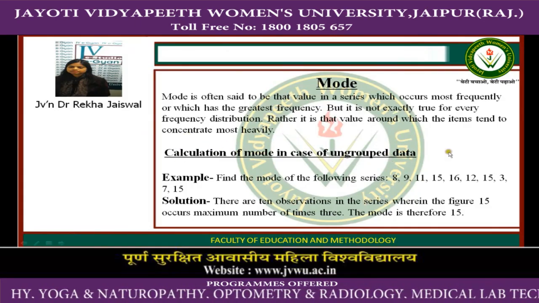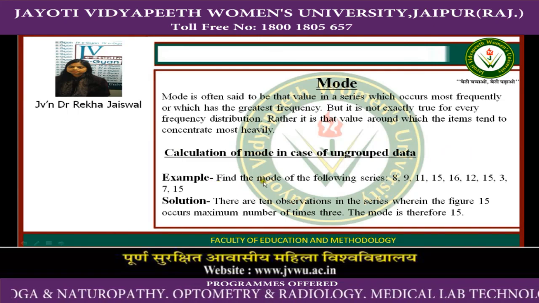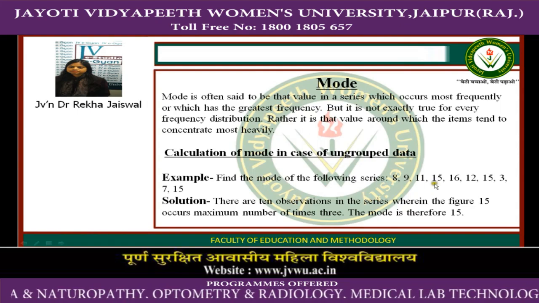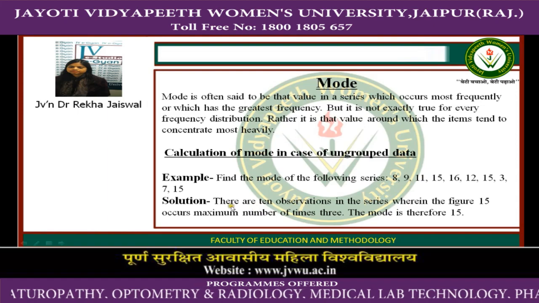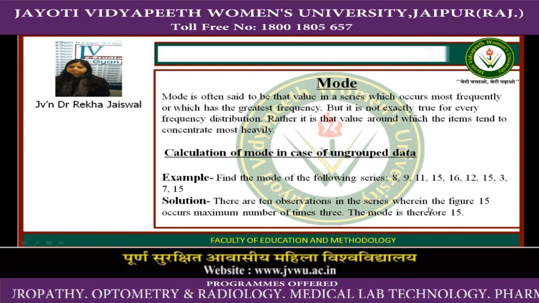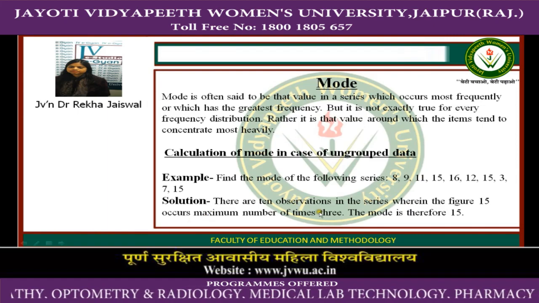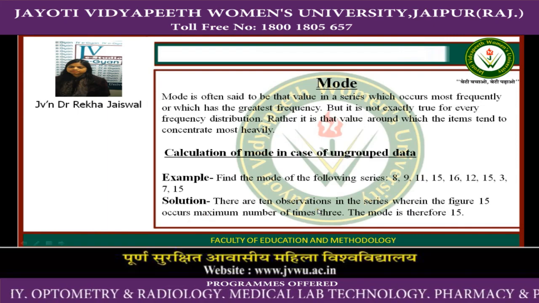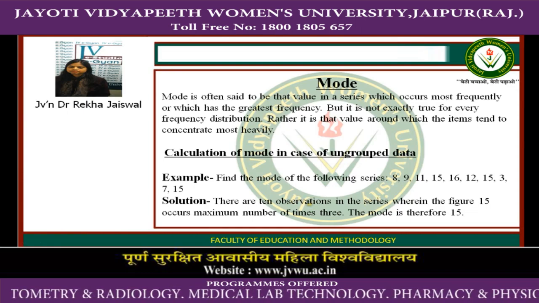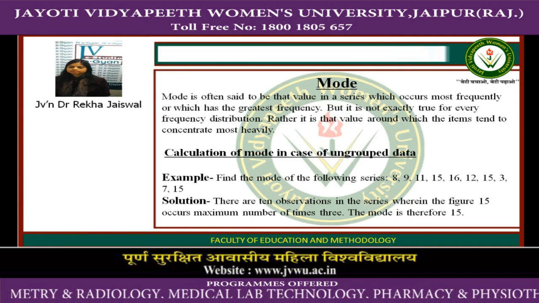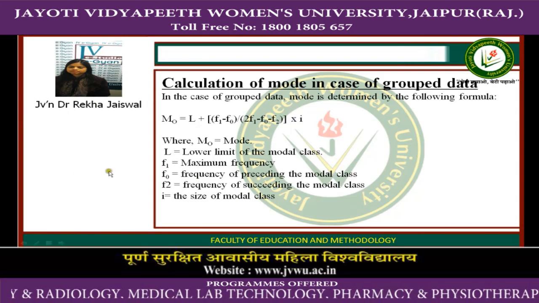Calculation of mode in case of ungrouped data, that means individual data. For example, when we find the mode of the following series 9, 11, 15, 16, 12, 15, 3, 7, 15, there are 10 observations in the series, where the figure 15 occurs the maximum number of times, 3. The mode is therefore 15. That means the number which is repeated the maximum number of times, that means occurs most frequently, will be the mode of that series.